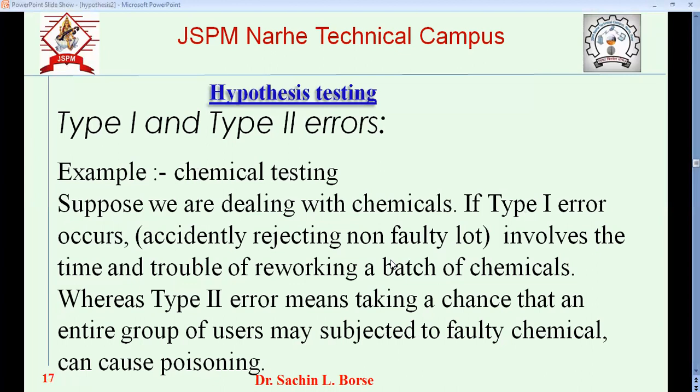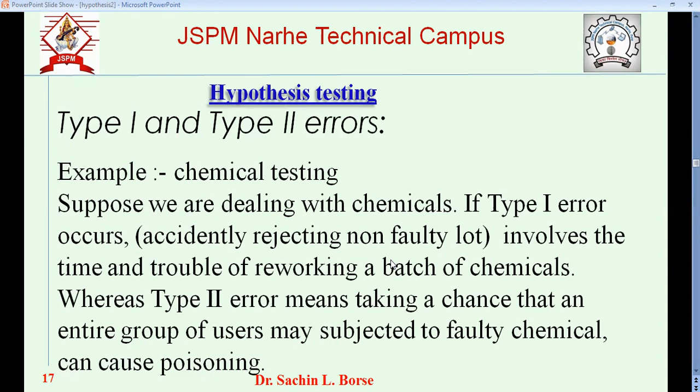Basically, what we want is we want type 1 error to be less, because in a type 1 error, please understand here, the lot is acceptable, but because of some conditions, some measurements, we are rejecting that.